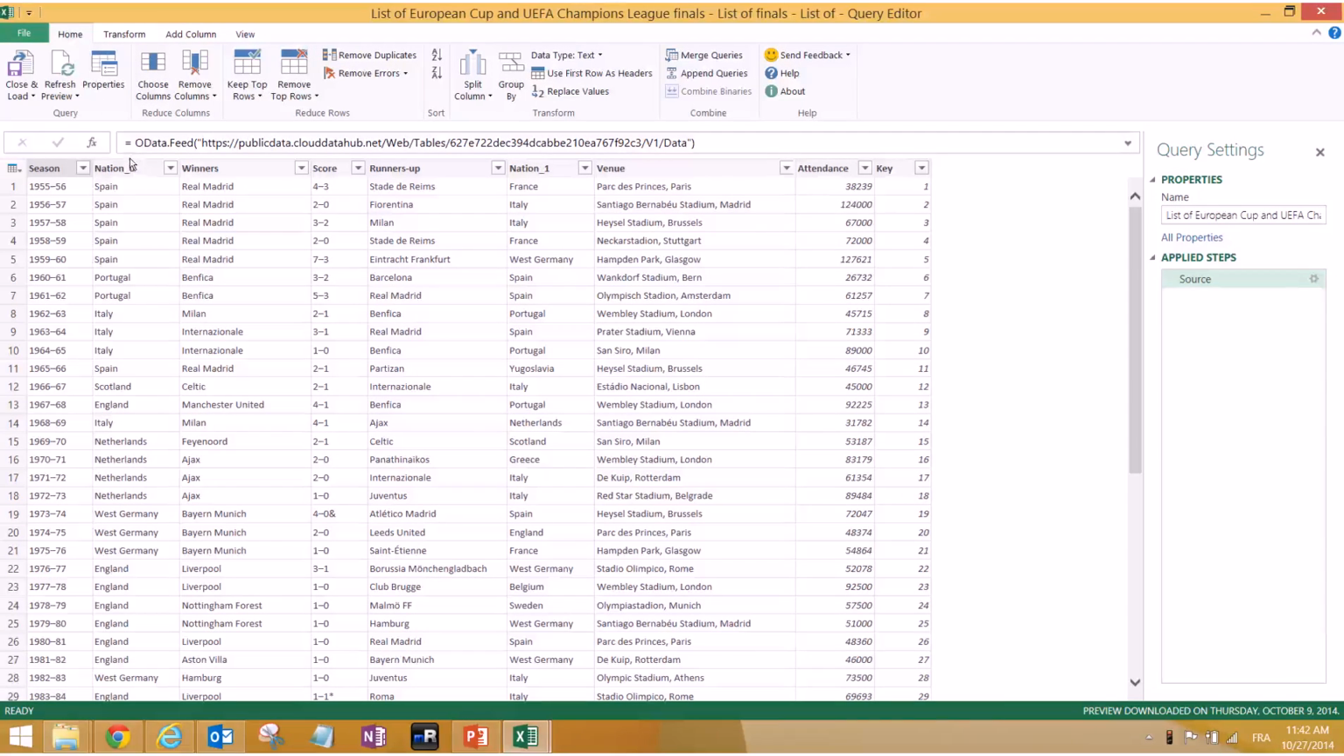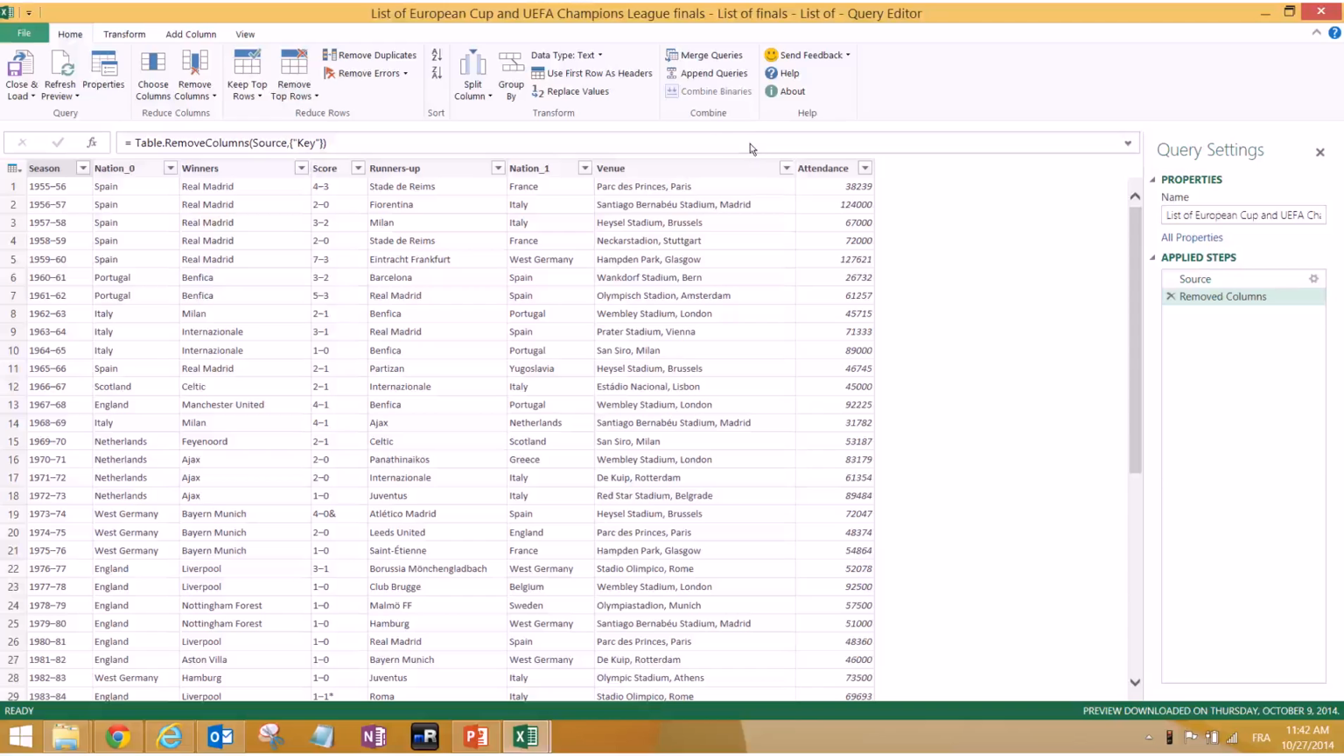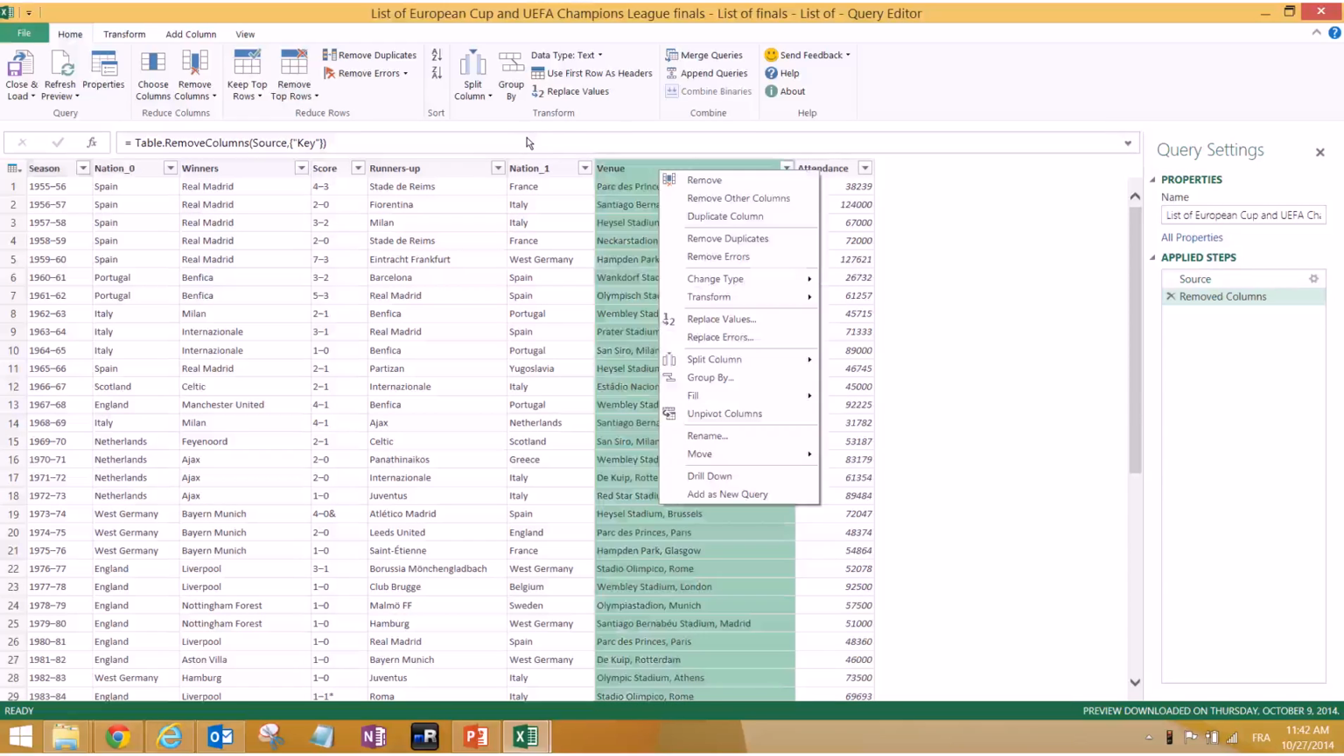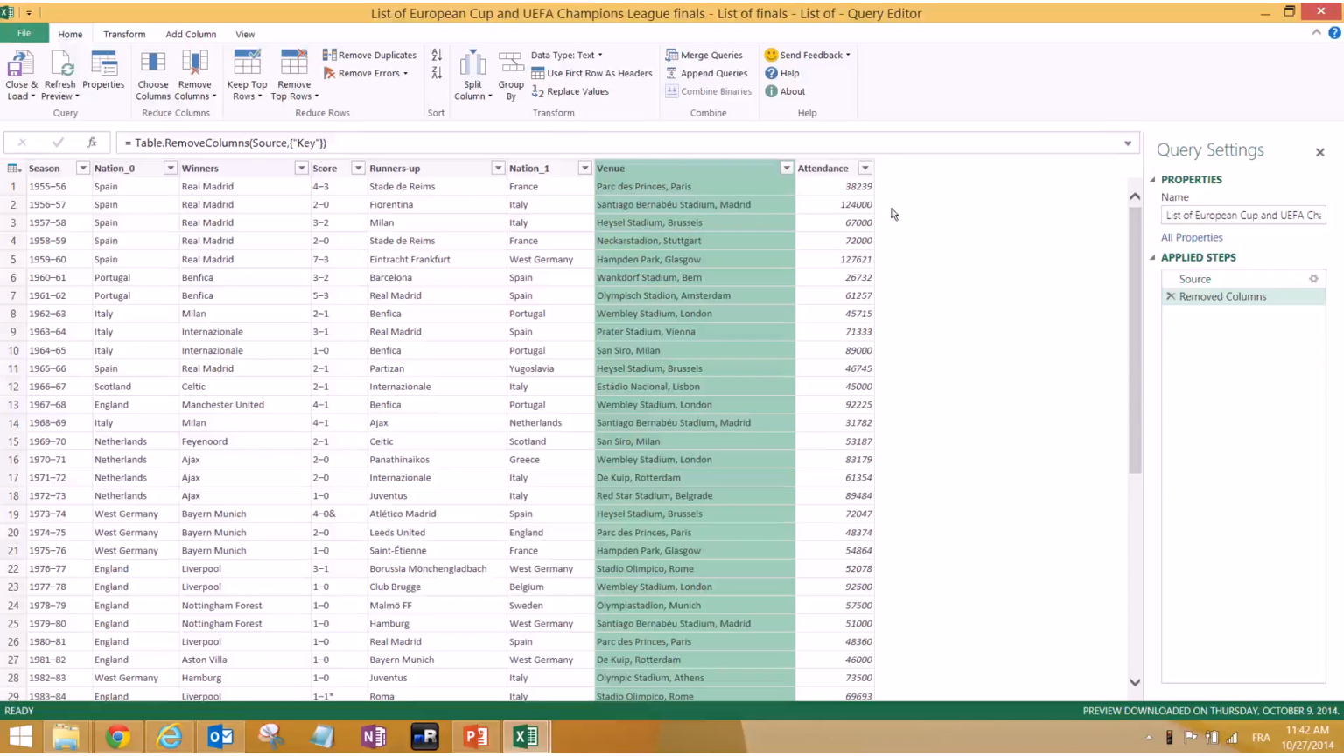So let's look at this. We have the seasons, we have the nation, we have the winners, and that's what we care about. The score, not much. We have the key, which is something we don't need. We can do a lot of things. We can split this column by a comma, by a delimiter or something, in case we need to split the name of the stadium from the city, and a lot of other steps that we'll get over here. But now let's use something else.